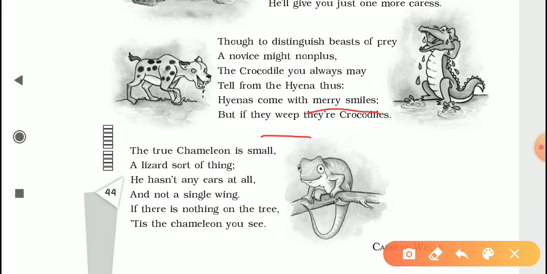A hyena, if you have seen or heard it on Discovery Channel, or you can just Google it, go to YouTube and listen to it. The hyena's laugh, if you cannot see the animal but can hear the sound, almost sounds like a human laugh, a merry, raucous laugh.